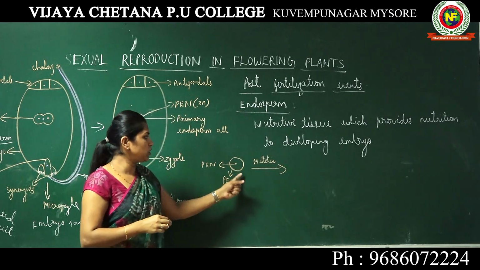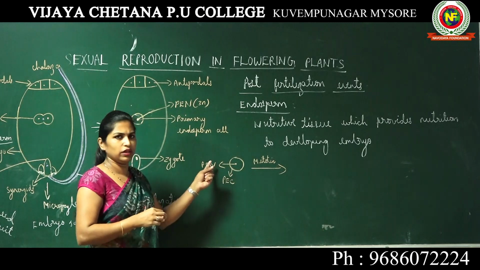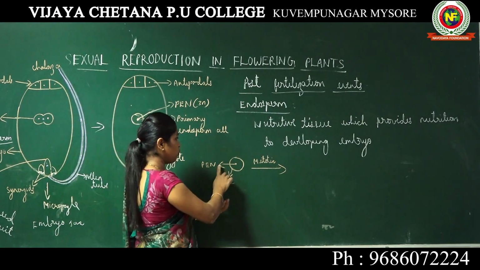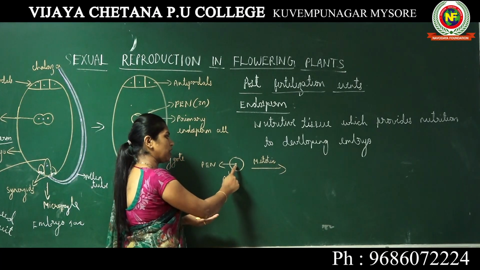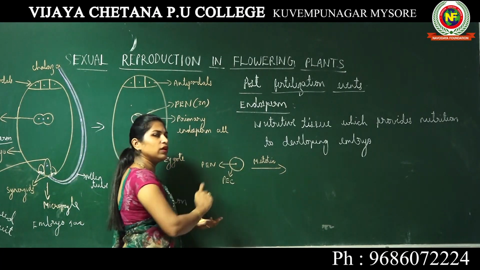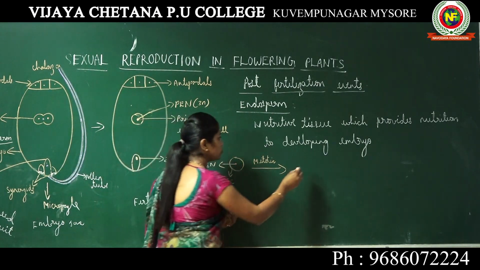So if that condition is going to happen inside this primary endosperm nucleus, imagine primary endosperm is undergoing mitotic division, but only the nucleus, primary endosperm nucleus, is dividing. There is no cell wall formation.